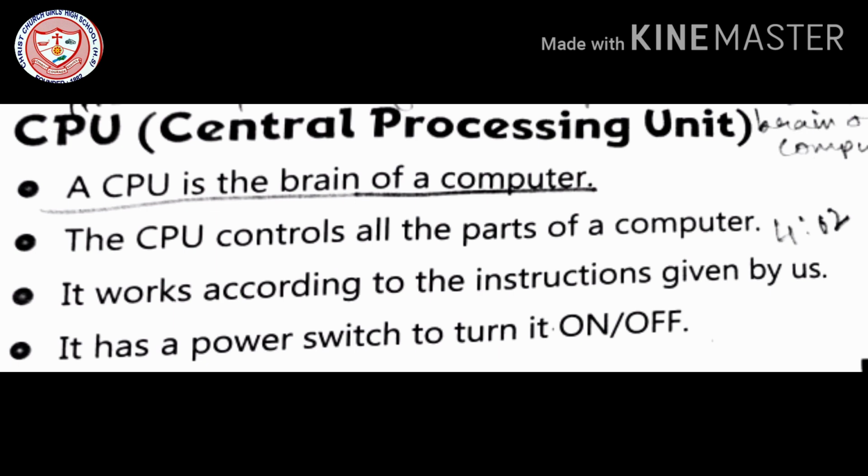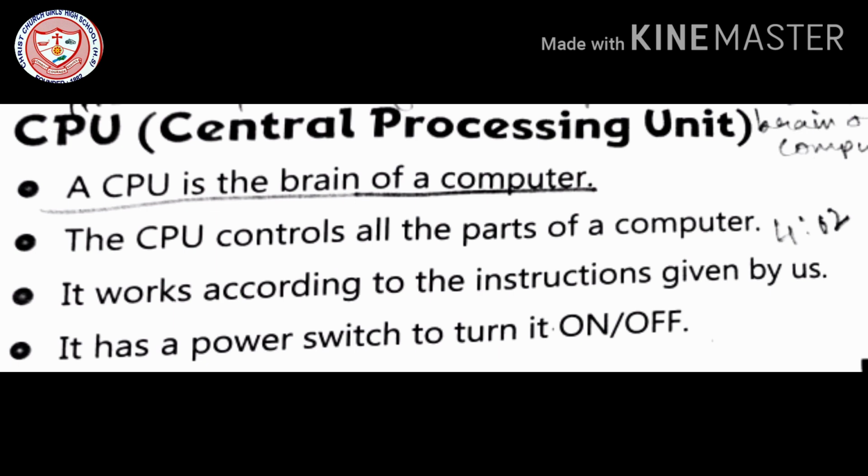Number 3, it works according to the instruction given by us. It has a power switch to turn it on or off.